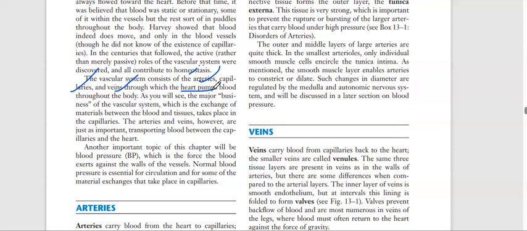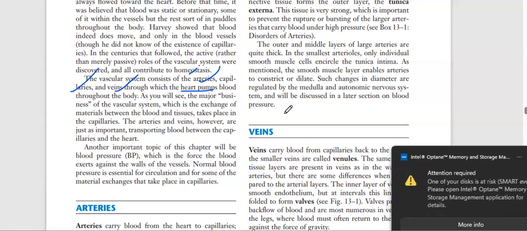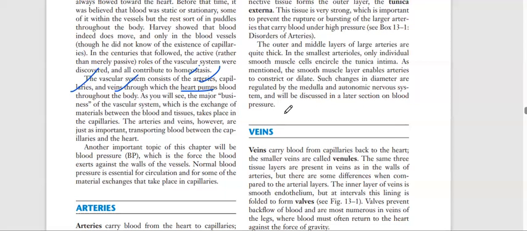They want to pump the blood, so they need a pipeline. We have two types of pipeline: one pipeline to receive the blood, one pipeline to send the oxygenated or deoxygenated blood.